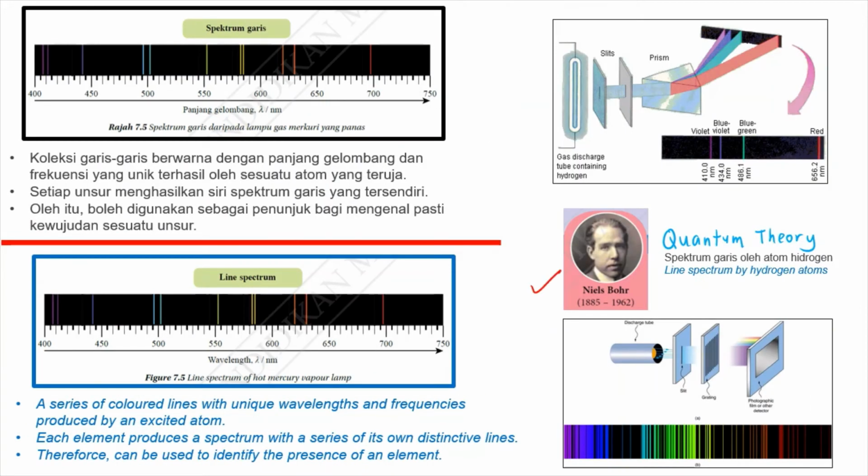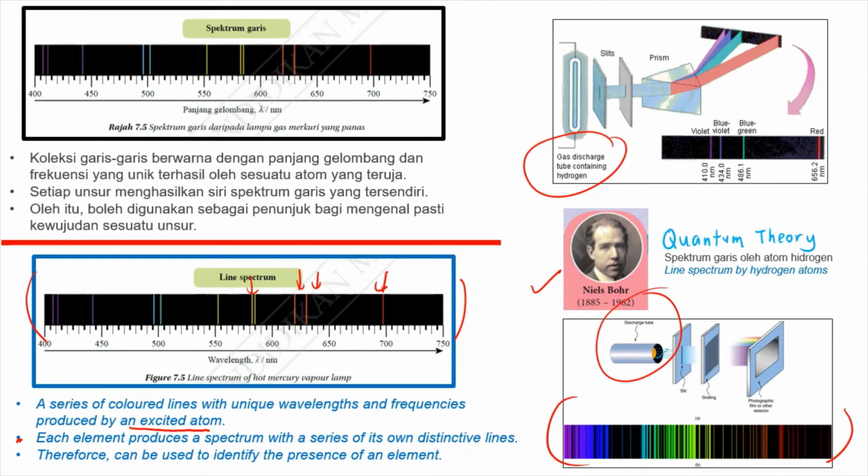In quantum theory, Niels Bohr explained the production of light spectrum by hydrogen atoms. An excited atom will produce a series of color lines with unique wavelength and frequency, and each element produces a spectrum with a series of its own distinctive lines.